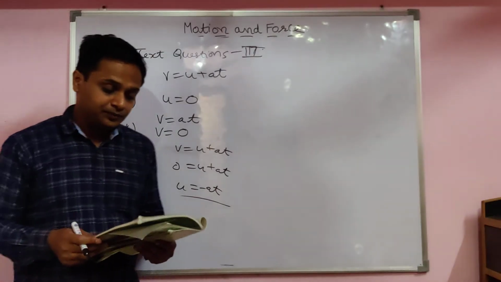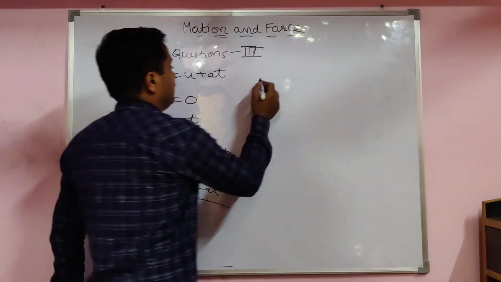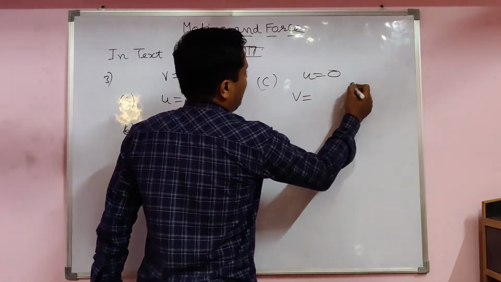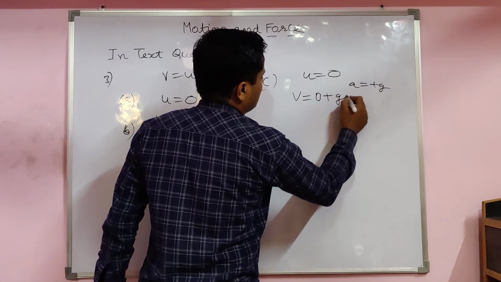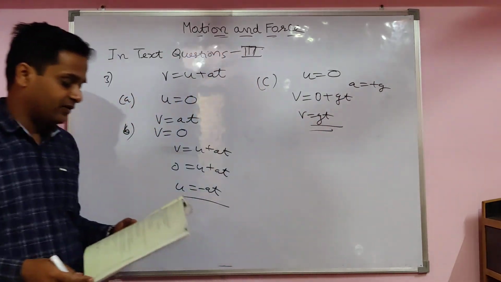This one is the equation. Third one, body falling freely. When body is falling freely, initial velocity is 0. So acceleration is equal to plus g. U is 0, so V is equal to g into t, V is equal to GT. A very easy numerical, that one.